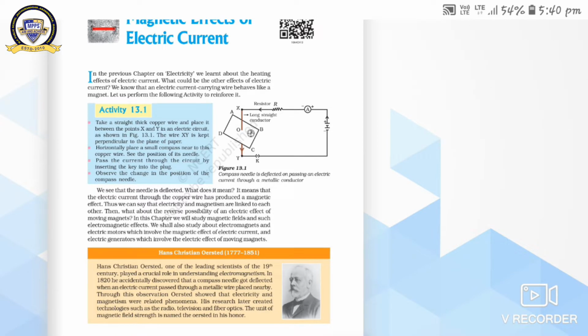So, dear students, in the previous chapter on electricity, we learnt about the heating effect of electric current.